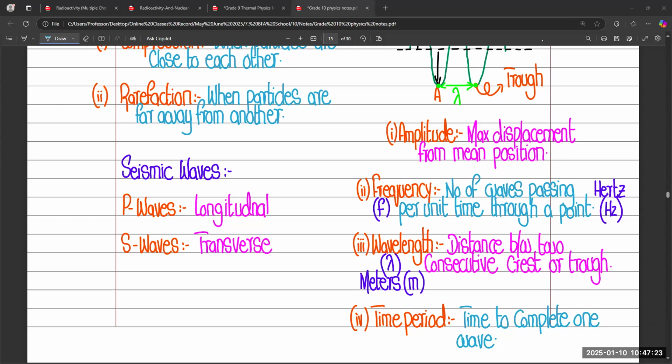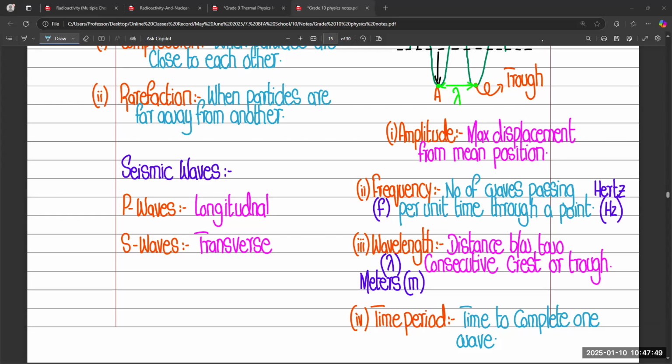During the earthquake, the plates collide horizontally and vertically also. When they collide horizontally, that is called longitudinal, and when they start to collide vertically, that is called transverse.